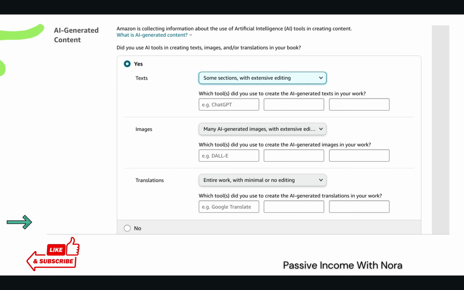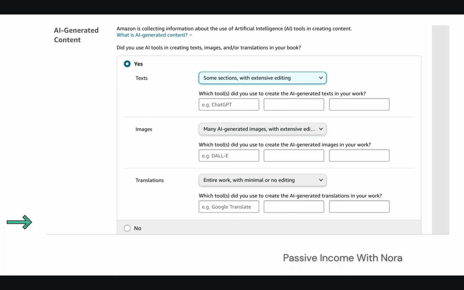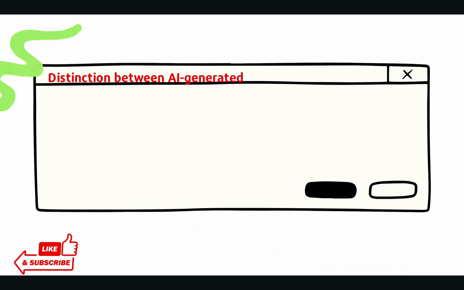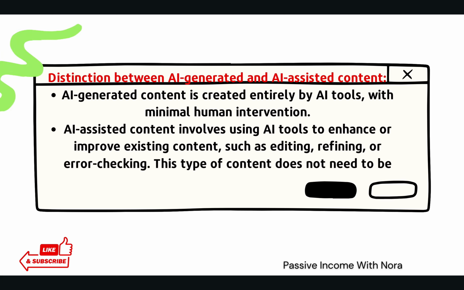So why is Amazon collecting this information? Amazon's goals in collecting this data is to ensure, first of all, transparency, second of all, compliance with its content guidelines. When adequately edited or refined, AI generated content can actually result in better customer experiences. It can also be quite helpful. So it's worth noting that there is a distinction between AI generated content and AI assisted content.